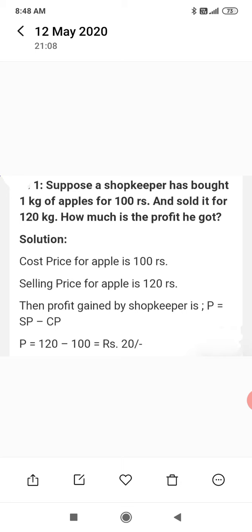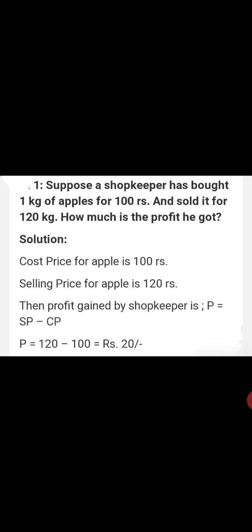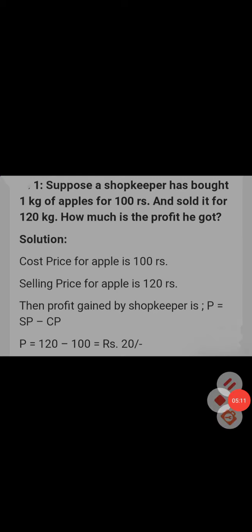Given cost price for apples is 100 rupees, selling price for apples is 120 rupees. Then profit gained by the shopkeeper is profit equal to SP minus CP, 120 minus 100 is equal to 20 rupees. Profit is equal to 20 rupees.